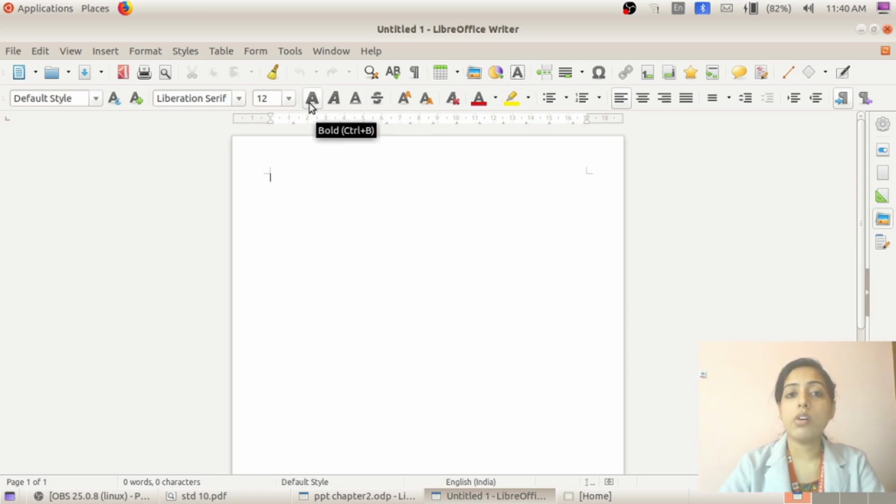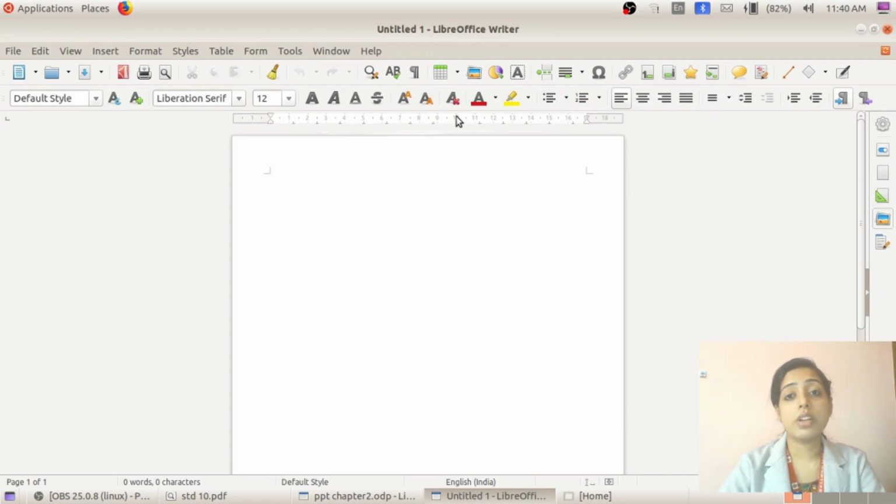By clicking here, you can apply bold, italic, underline, then font size, font name, or font family. And here you can set paragraph styles. Then bullets, numbering, and here we can align left, right, center, justify, then we can set line spacing, etc.